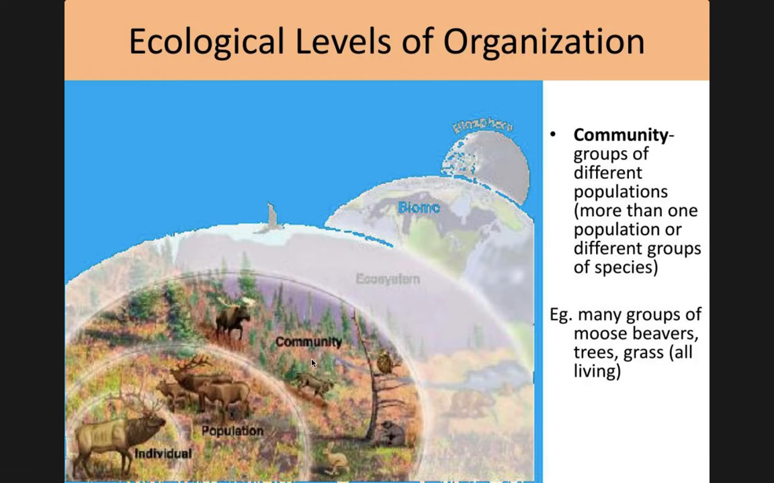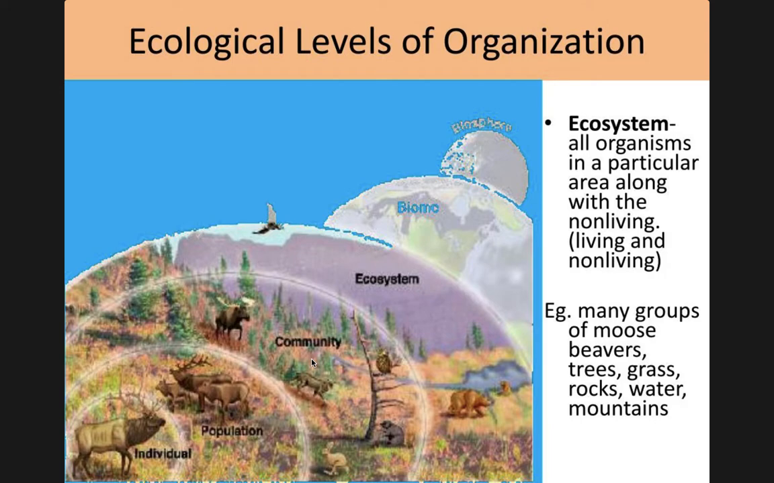Within a community, organisms are interacting either by competing or being predated on, meaning they're being hunted or eaten by another organism, or they are the predator and they are hunting their prey.